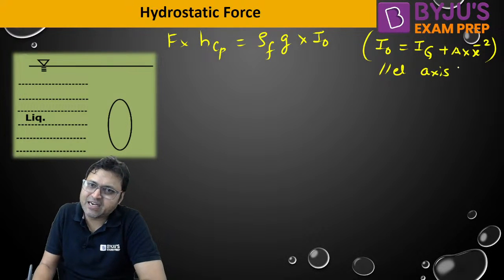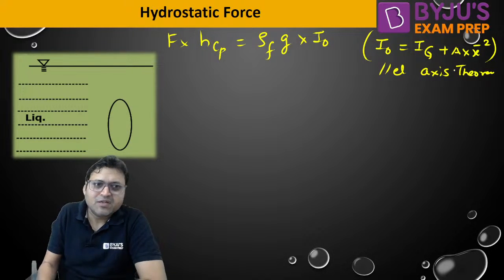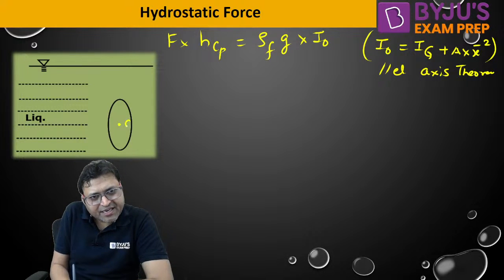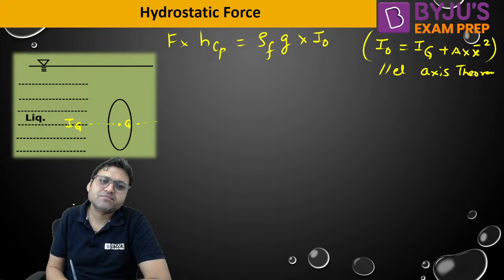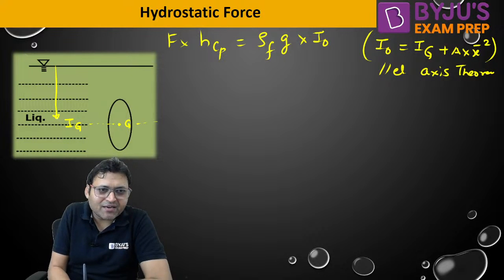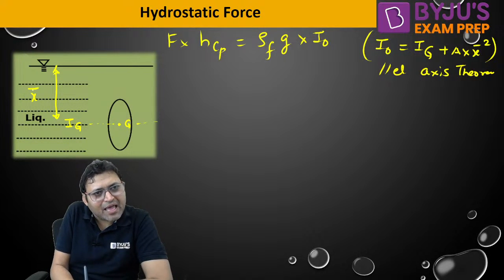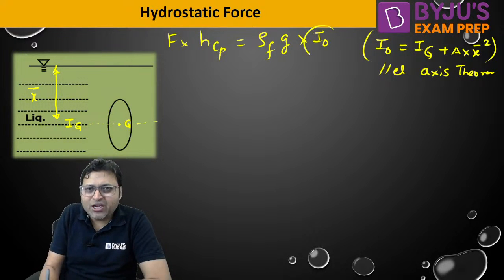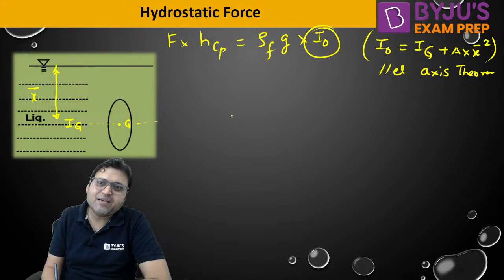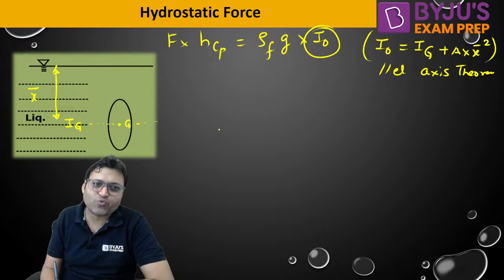You must have studied the parallel axis theorem. G is here. So IG is the area moment of inertia about the centroid. This is IG, and this is x bar. So I naught will be equal to IG plus A into x bar square.